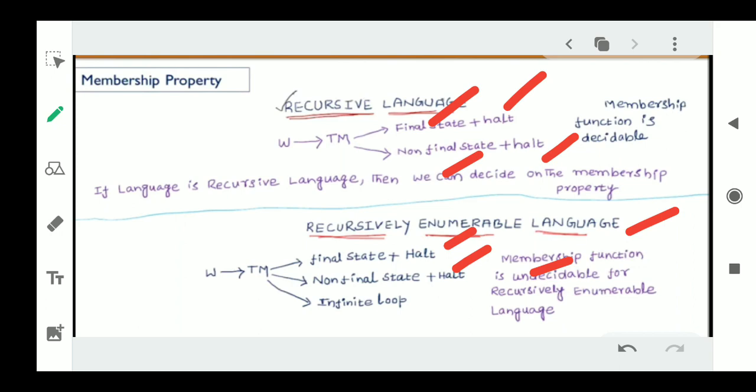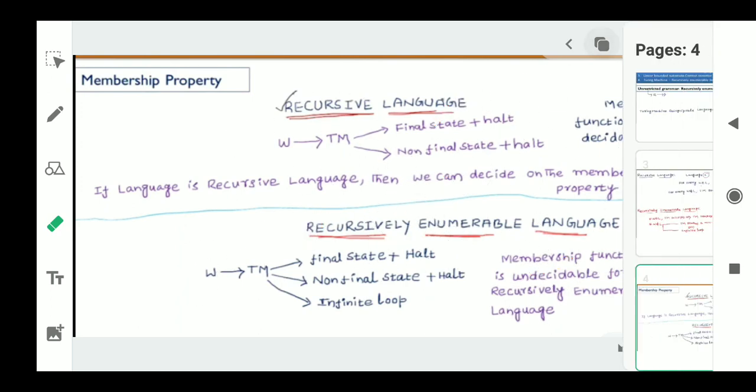And one additional point in the recursively enumerable language is the infinite loop. Sometimes if it does not accept a particular input string, it also enters into an infinite loop. That is the basic difference, and this is the membership property of recursive and recursively enumerable languages.